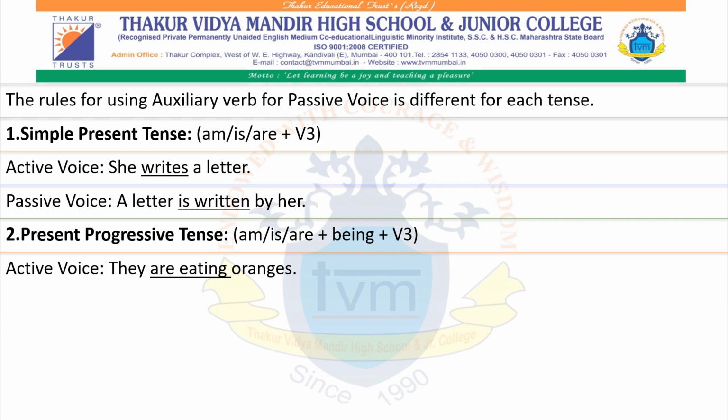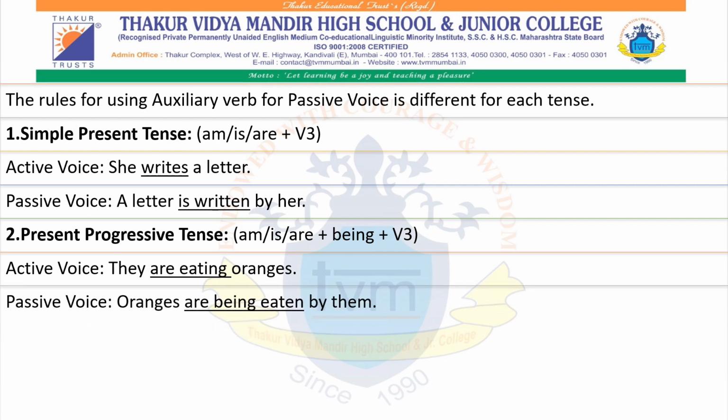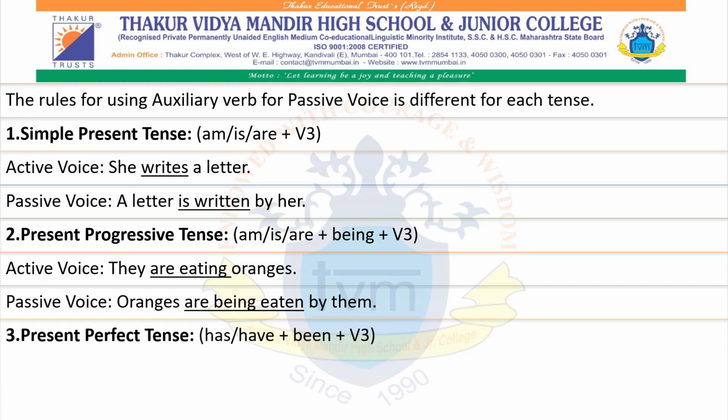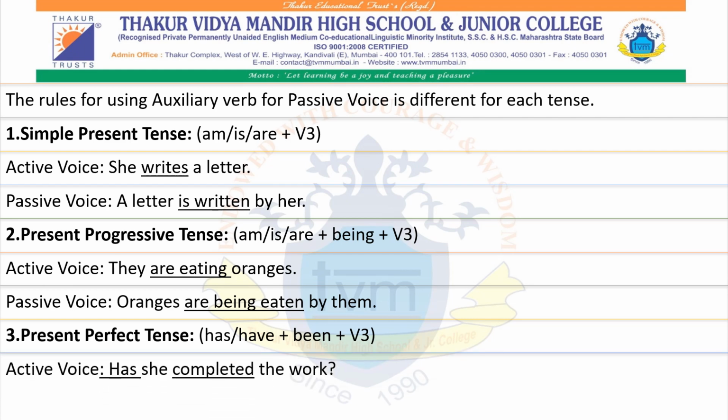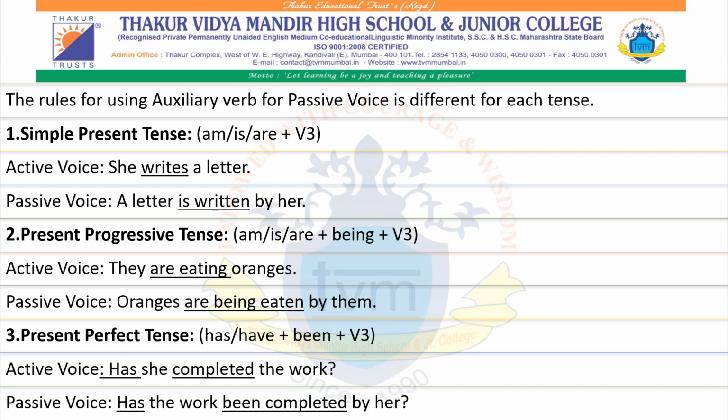Example: they are eating oranges. Oranges are being eaten by them. Present perfect tense: has, have as auxiliaries, and then been, and then verb 3. Example: has she completed the work? It is an interrogative sentence, but it is in present perfect tense. So it will be, has the work been completed by her? Let's see the other way, an assertive sentence: she has completed the work. So the work has been completed by her.